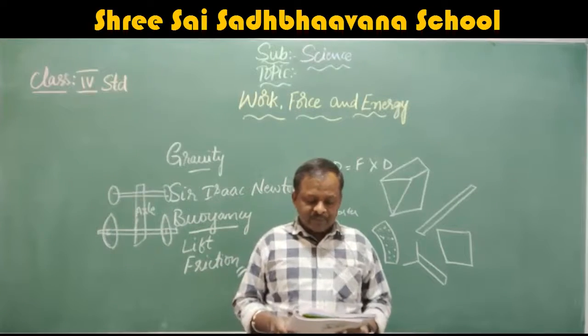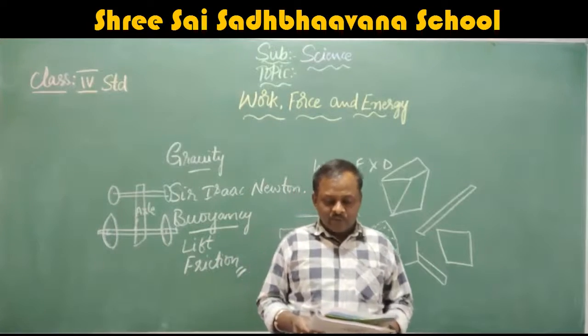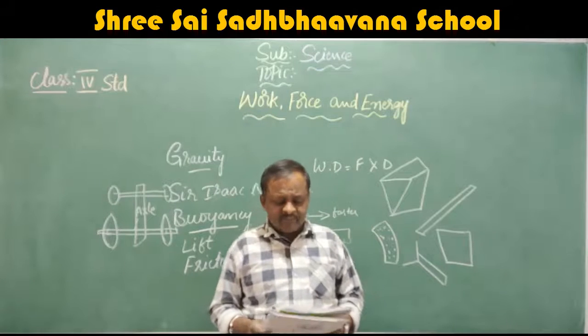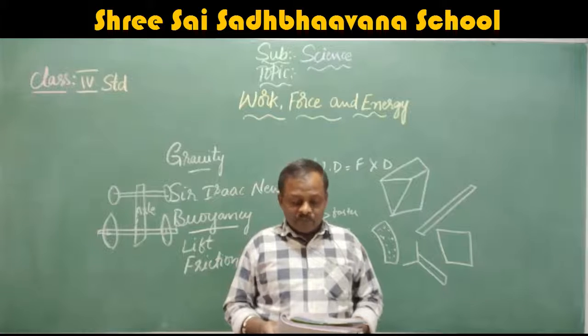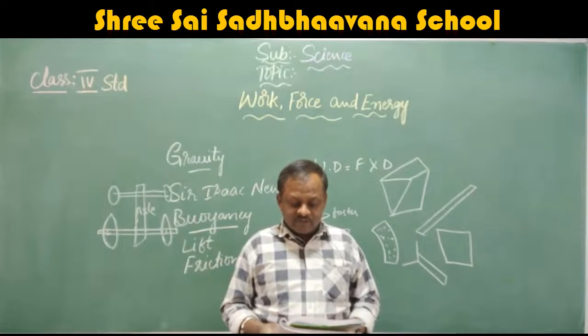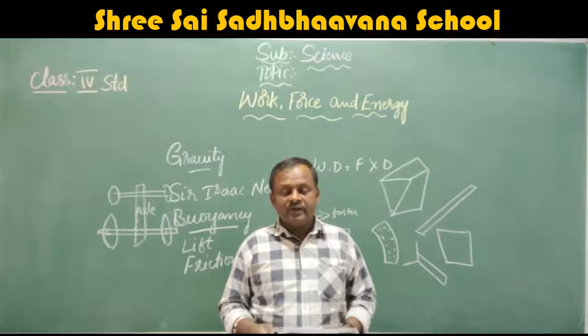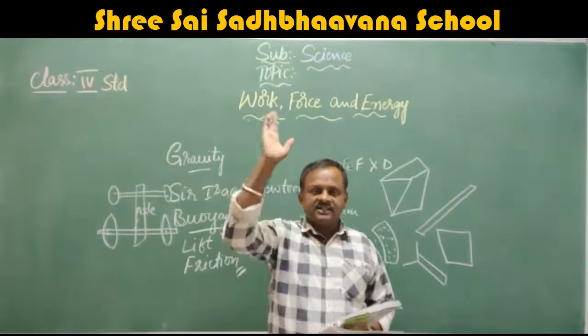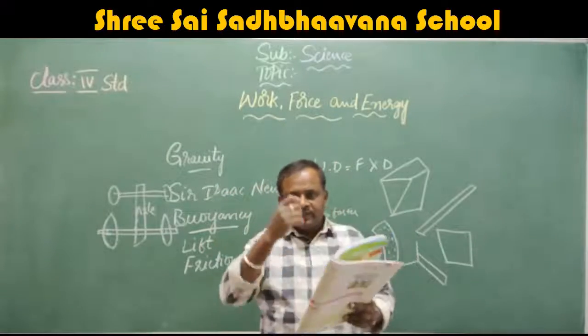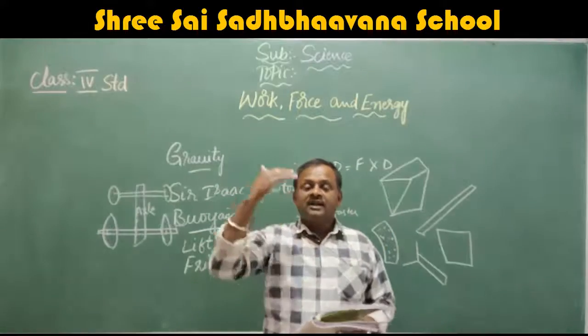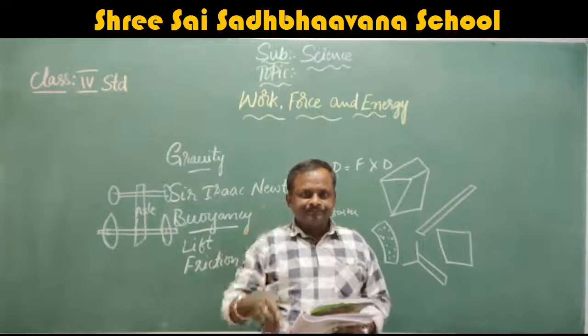Next we'll move to pulley. A pulley is made from a wheel and a rope. It makes the work of moving heavy loads a lot easier. Cranes use pulleys to lift heavy loads. Pulleys are also used to hoist flags. Yes, in our national flag pole we have a pulley. By the rope, if you pull the rope, the flag will rise up to the pulley.